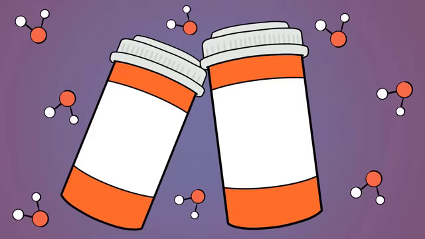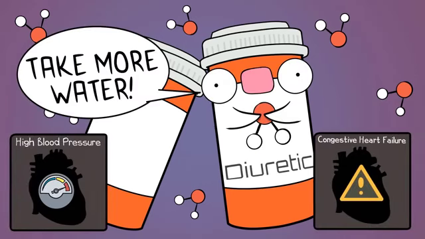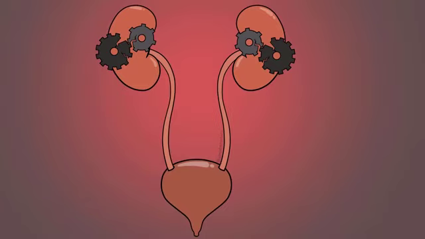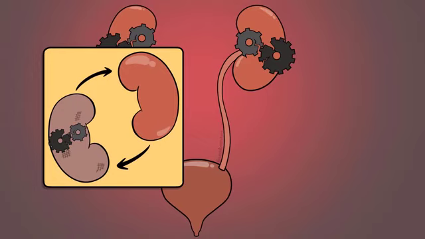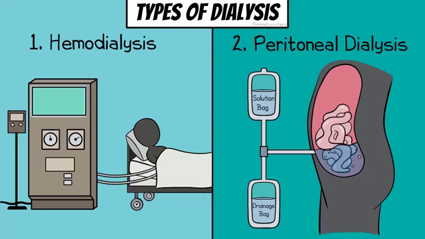For example, diuretics. Diuretics are prescribed for high blood pressure, congestive heart failure, and other conditions. While there are different types of diuretics, one major concept is they tend to increase the amount of water in the filtrate of the nephron, so more water is typically present in the urine. What about a situation where a person has severely compromised kidney function? If a kidney transplant is not ideal or possible for the situation, the person may need regular dialysis. Hemodialysis or peritoneal dialysis are options that involve filtering the blood and assisting with osmoregulation.